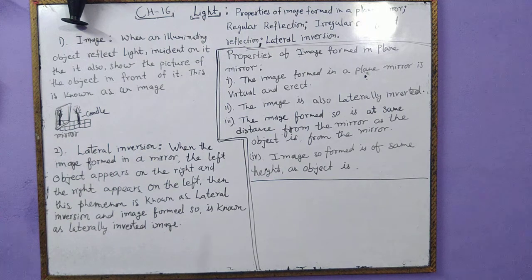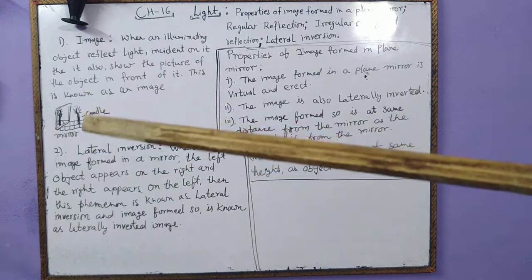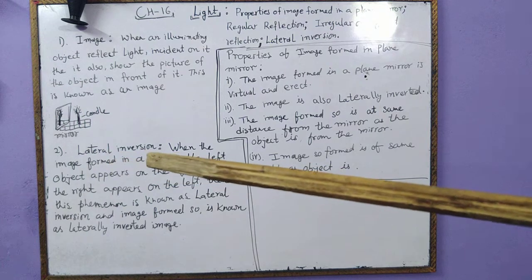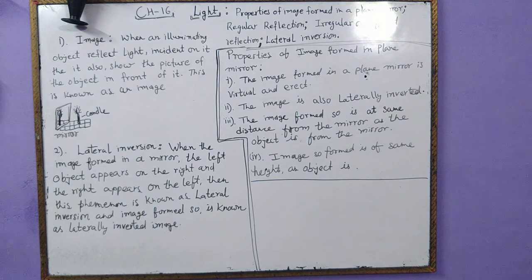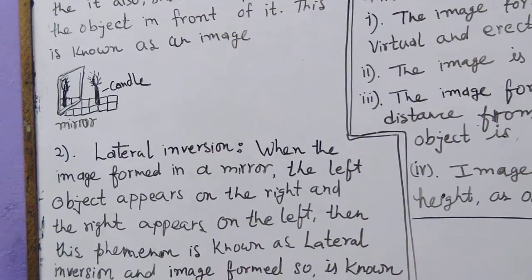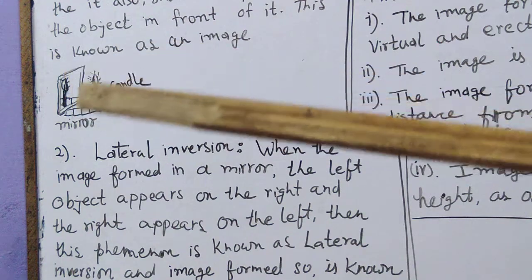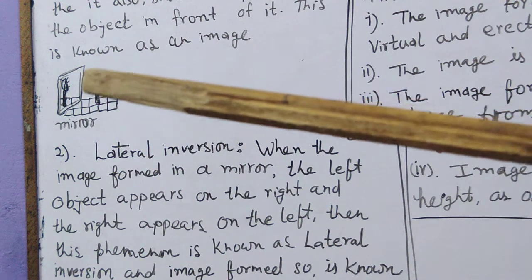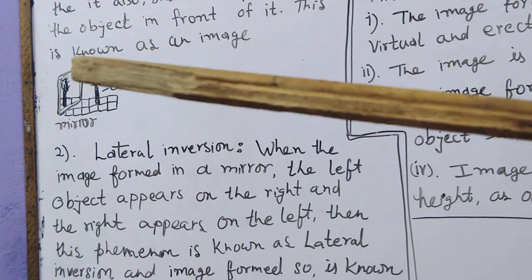So now you are familiar with the image. You know that image is the picture of the object which is placed in front of the illuminating object. So what do you mean by lateral inversion? Look at the picture carefully. This is the image of the candle formed on this mirror. Let me show you. You can see here this image of the candle is formed on the surface of the mirror. The shaded side of this portion of the candle is appearing on that side.